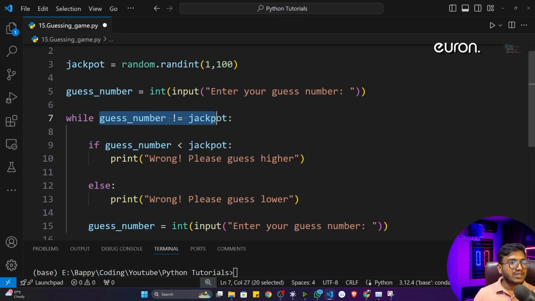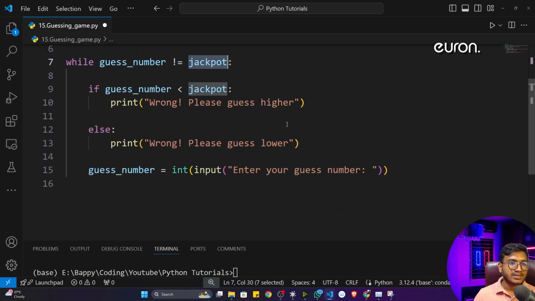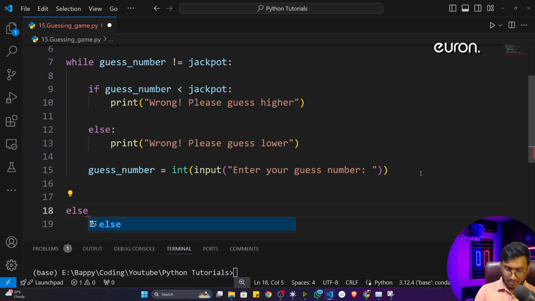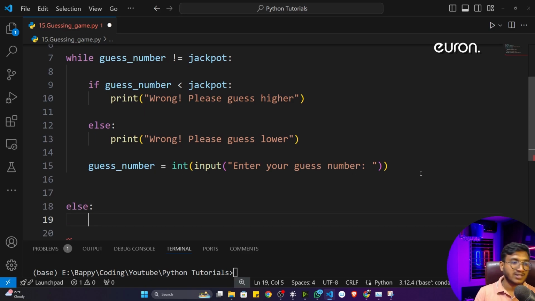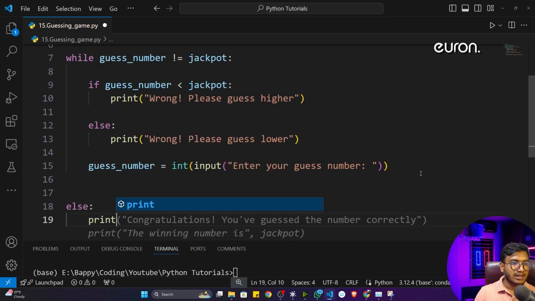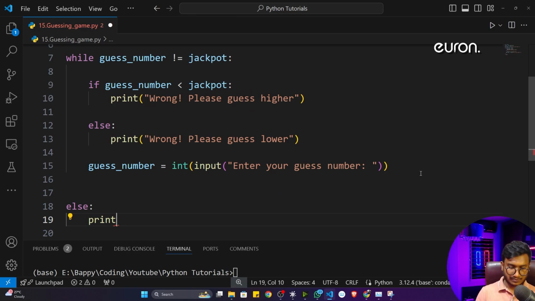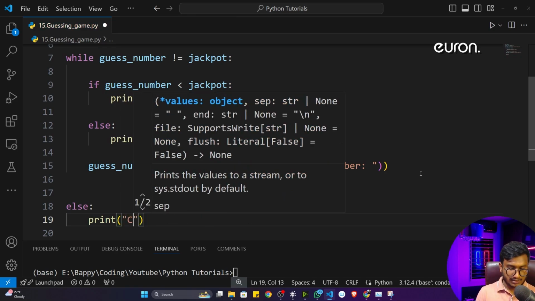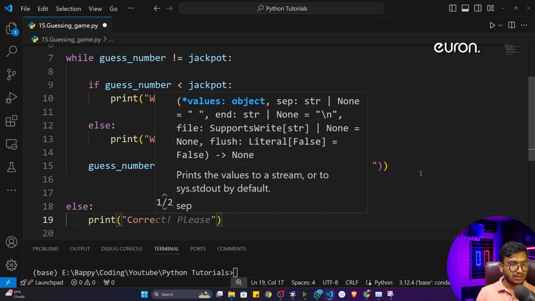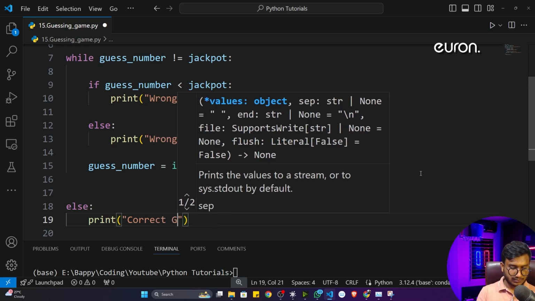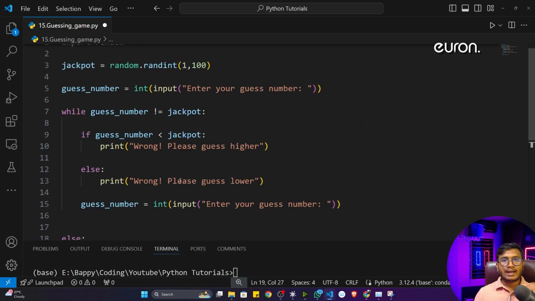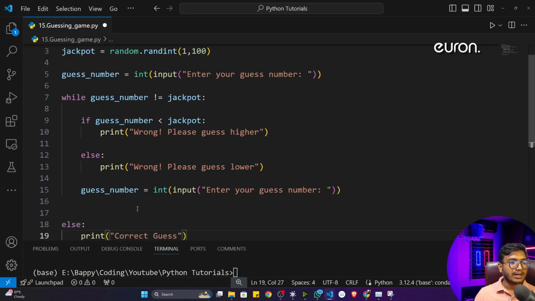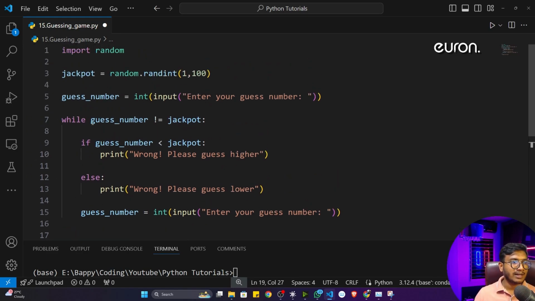Now if this particular number is matching, that means guessing number and jackpot number is same. So what I will do, I'll go to the else condition. I think you remember I taught you with the help of while loop we can also use the else statement, right? So inside the else statement, I'll just give a message. That means if this particular number matches, I'll just give a message, correct guess. And here I also want to print how many times he took to guess this particular number.